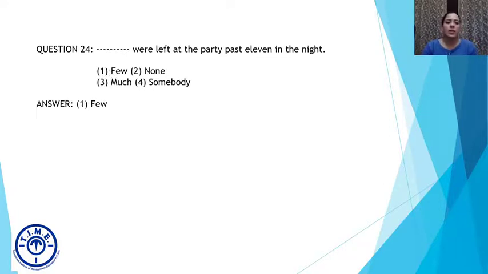Now, since we have already done articles, if we add a in front of few, a few were left in the party would actually convert the sentence into a positive light. I was expecting fewer people to stay back, but a few were left means at least some people were left. But if I'm saying few were left, I mean that I was expecting more people. So the answer is 1. Had there been an option a few, then that could also have been the answer. But since we do not have that option, the answer is 1. Few were left at the party past 11 in the night.